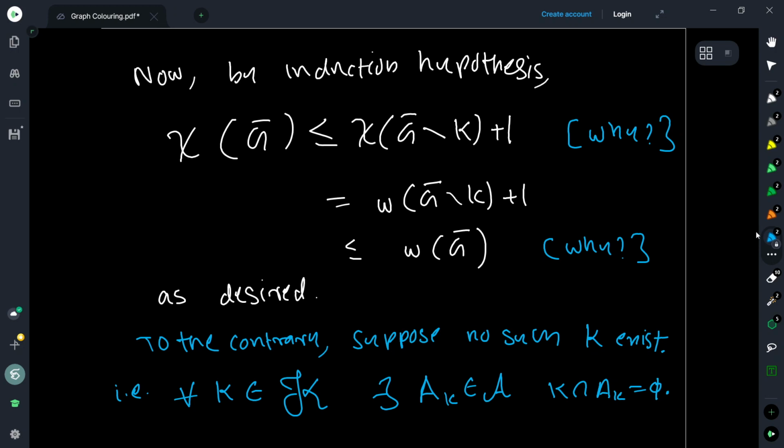Now, how do you get a contradiction, right? We can only get a contradiction to the perfectness of the graph that we are considering. So we assume that the graph G is perfect. Now, if we can show that there is a contradiction, then we are done, right? So we want to somehow use this fact to get a contradiction to the fact that the graph G is perfect.